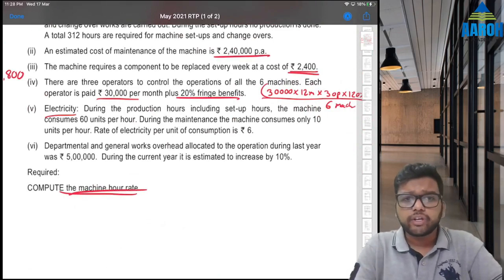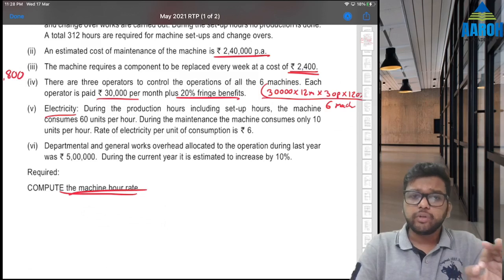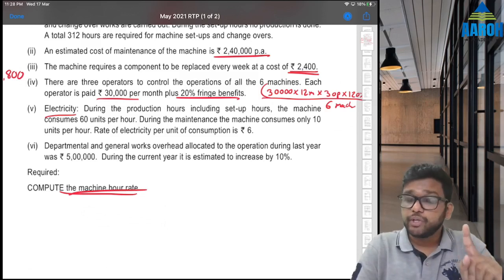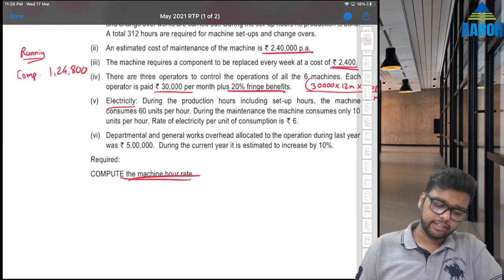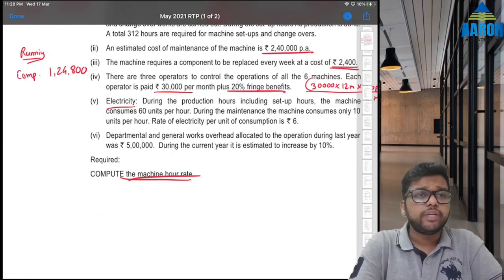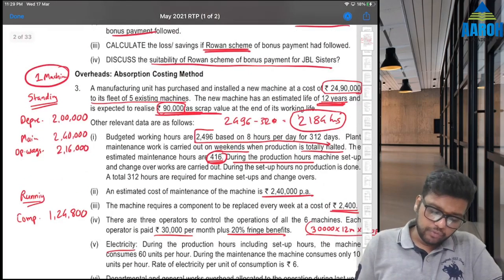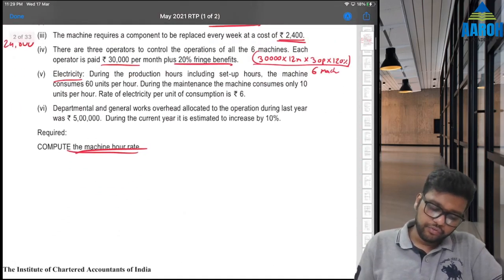Electricity. During production hours including setup hours, machine consumes 60 units per hour. During maintenance, the machine consumes only 10 units per hour. Rate of electricity per unit of consumption is 6. This is good. Electricity. During production hours including setup hours. That means in full 2496 hours including setup hours. So in 2496 hours, here I'll calculate, okay, electricity.